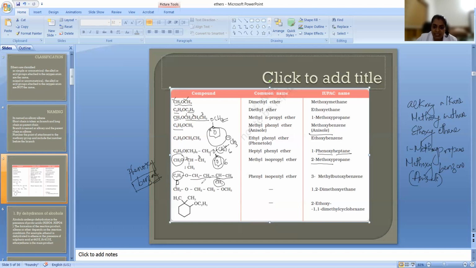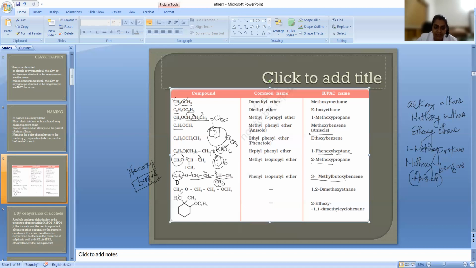So here in the side chain itself, there is a branch. Which position? 1, 2, 3, third position. What is the branch? Methyl. So 3-methyl. Okay. And what is it called? 1, 2, 3, 4. 4 is there. So butoxy. So 3-methylbutoxy and the long chain is benzene.